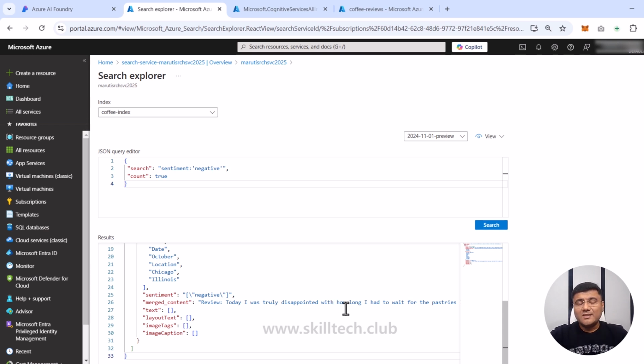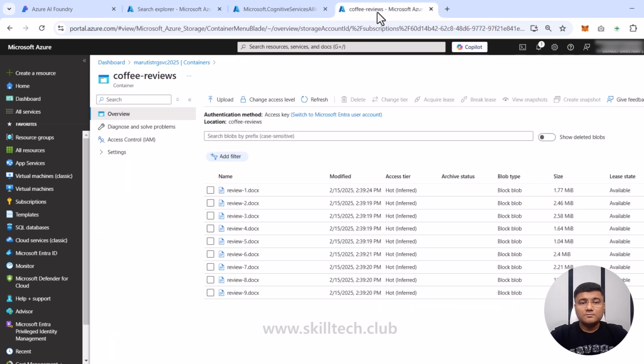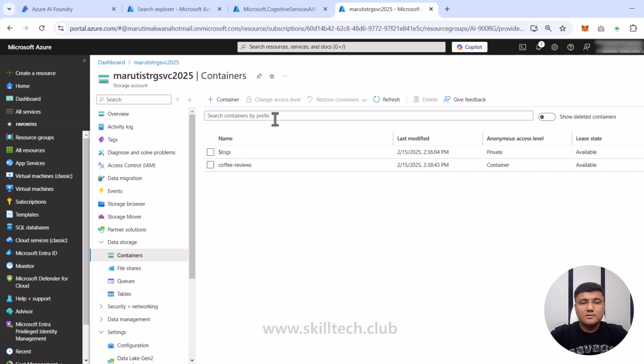So your sentiment analysis, your extraction of the named entities, all these things are happening and working because of the AI enrichment. Now, once we are done with this, let's do one final check on our knowledge store, because we know our knowledge store is created in that storage account. So let's go back to our storage account, and in this storage account, I'll go back to containers. I'll refresh it. We have a new knowledge store container which is available, which we have created as a part of this process.